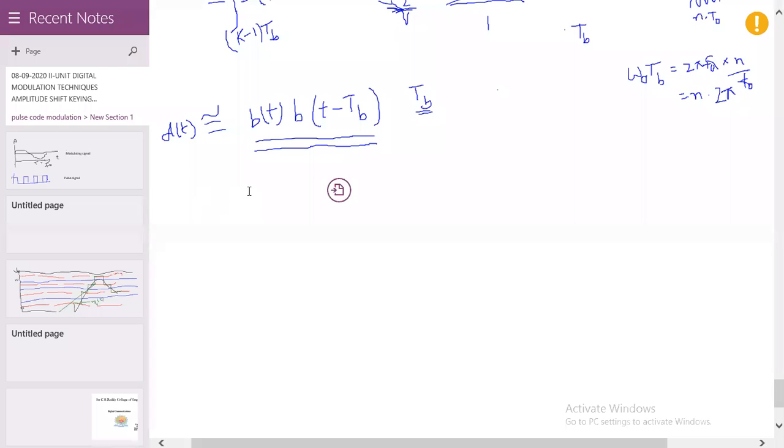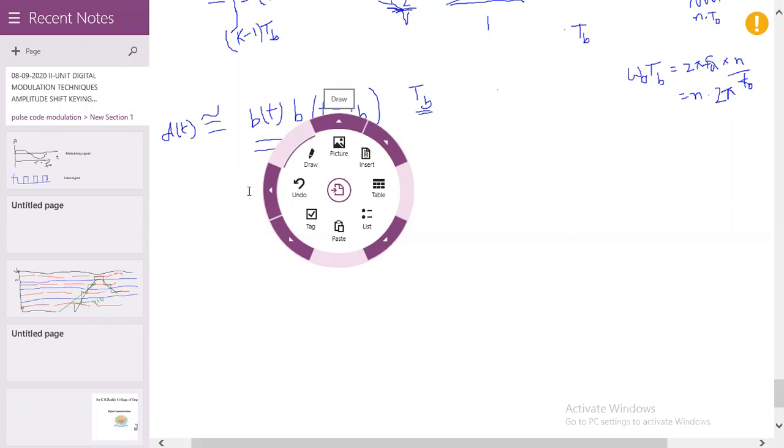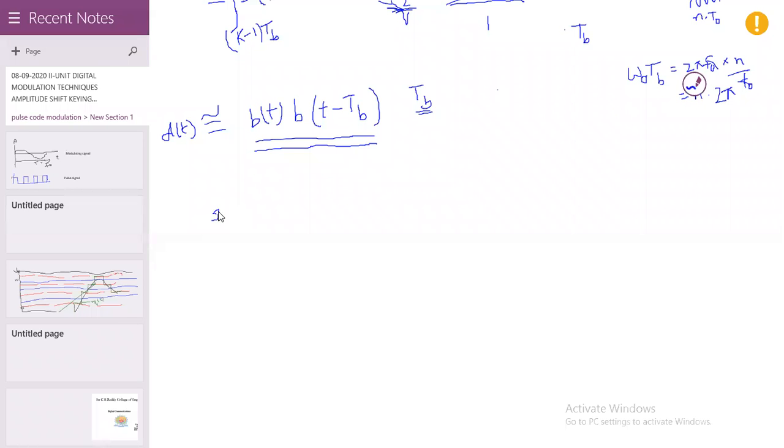Here we can write: if d of t equal to 0, b of t and b of t minus tb both are equal to either plus 1 volt or minus 1 volt.